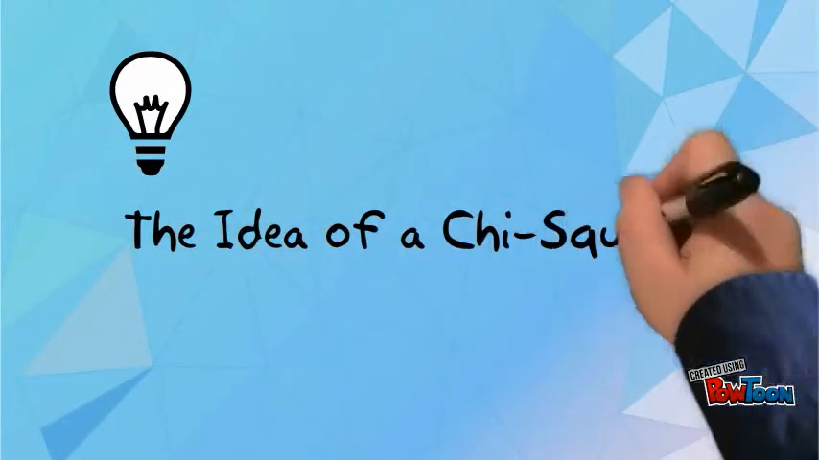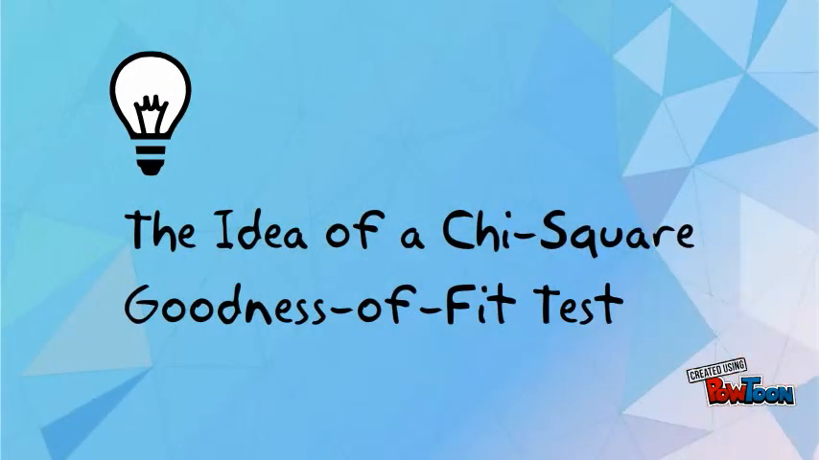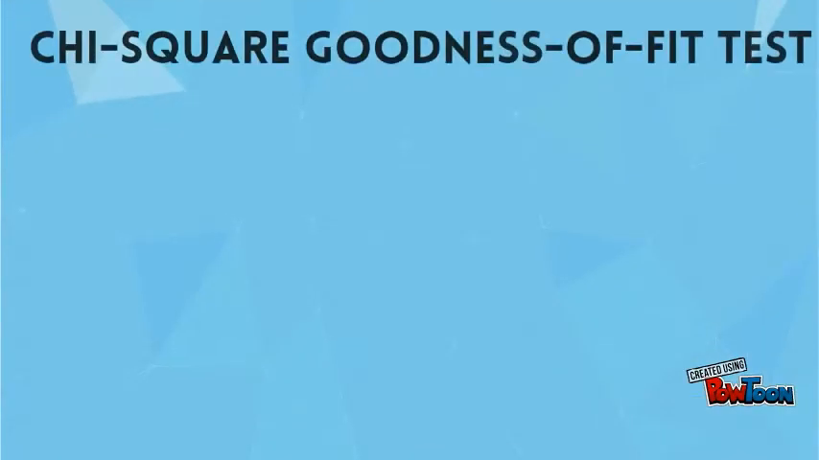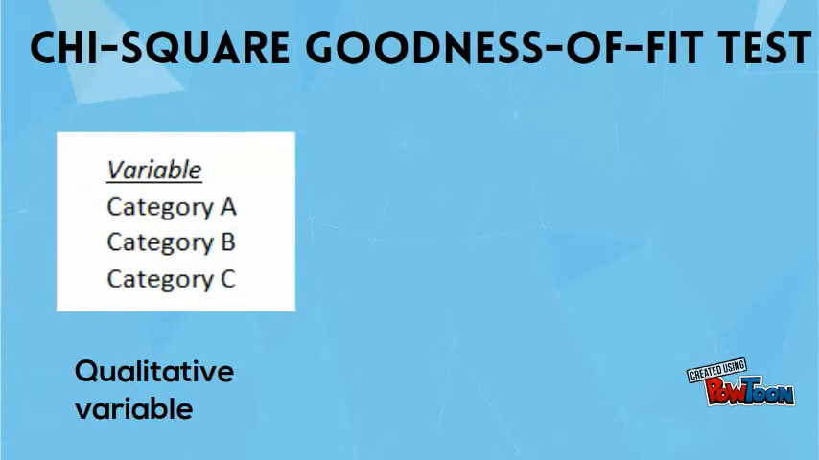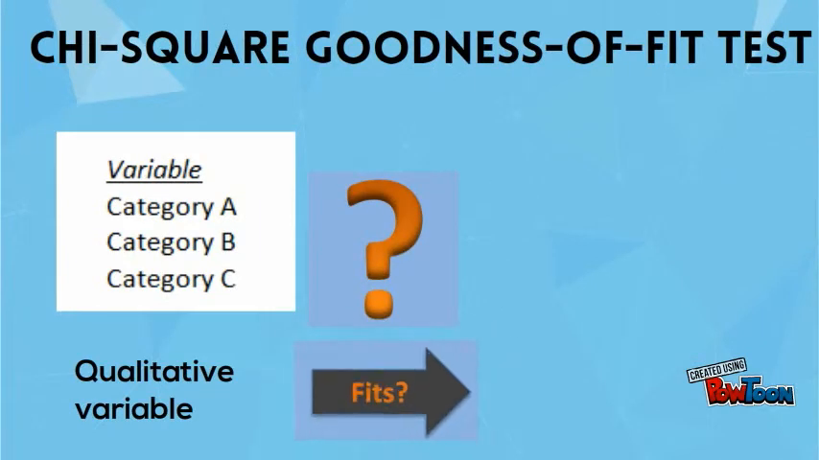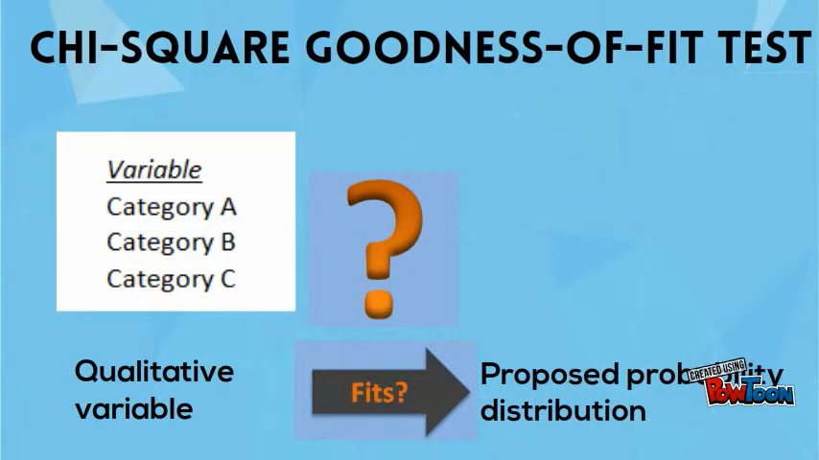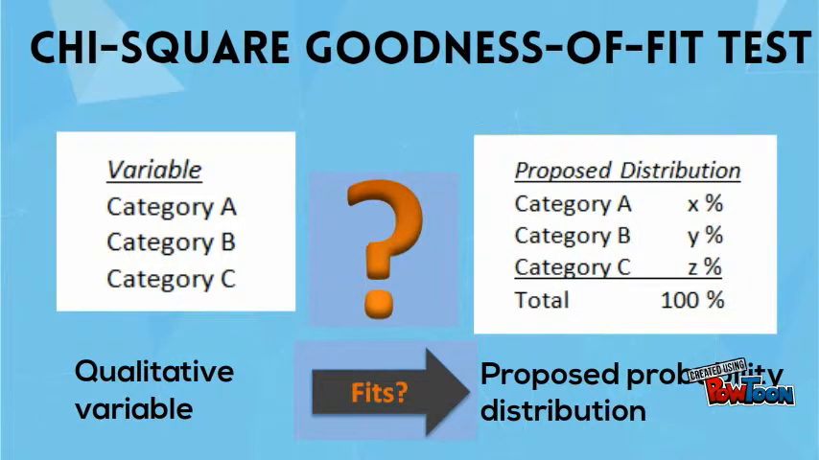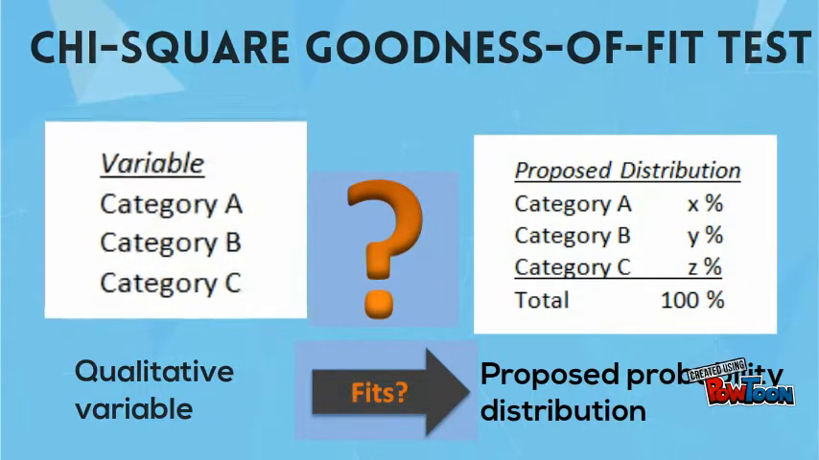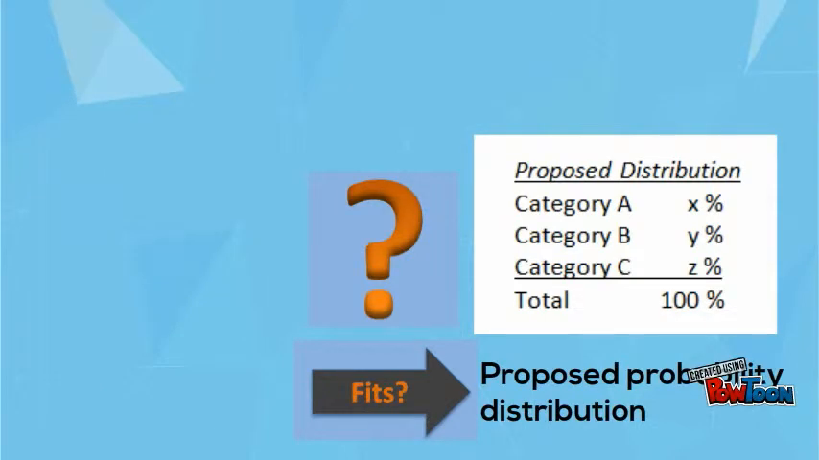The idea of a chi-square goodness of fit test. Chi-square goodness of fit tests are used when you have one qualitative, that is categorical variable, and you want to see if it fits a proposed probability distribution. A proposed probability distribution proposes what percentage of the time each category or option of the variable occurs.